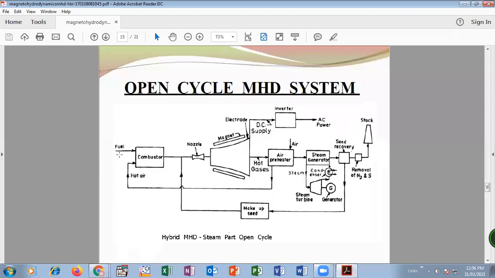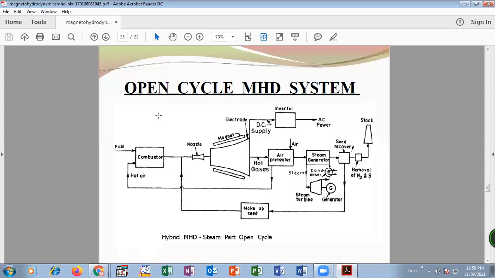So these are the main components of the open cycle MHD: combustion chamber, nozzle, strong electromagnet, electrode assembly, inverter, air preheater, steam generator, seed recovery unit, and stack.